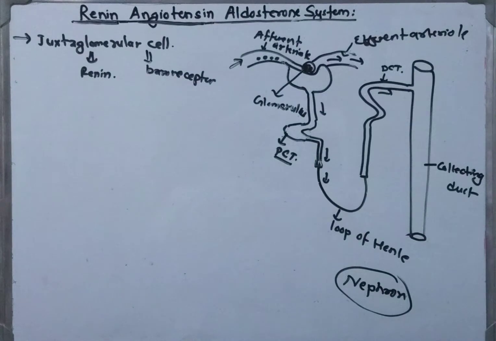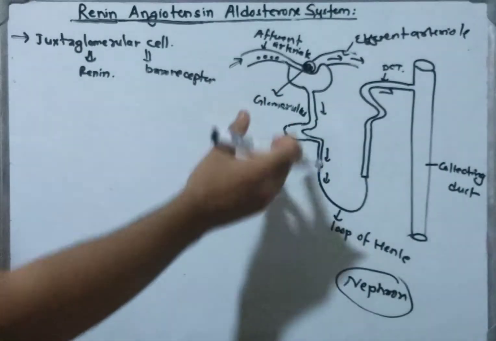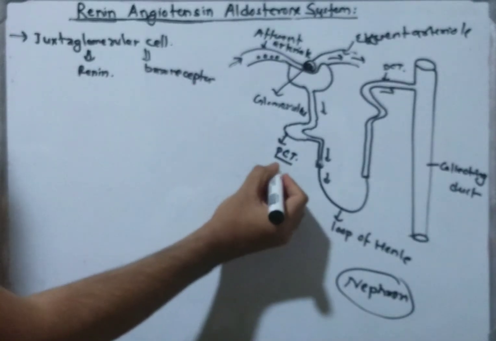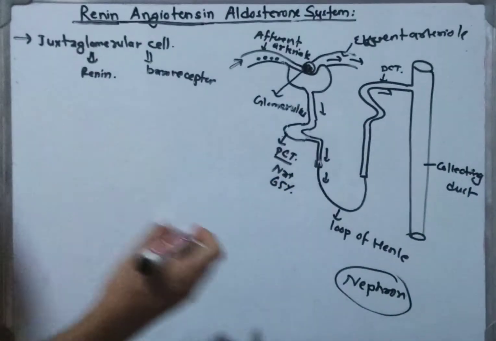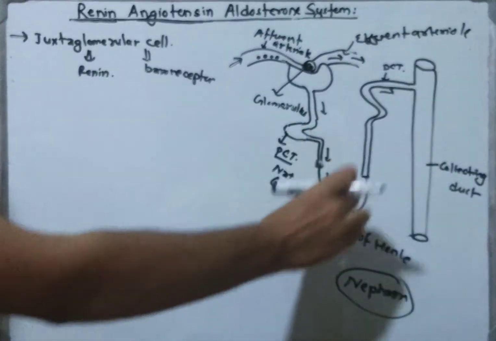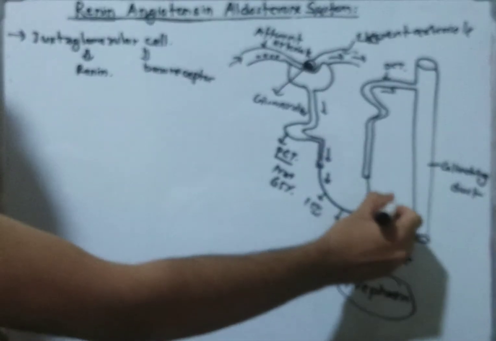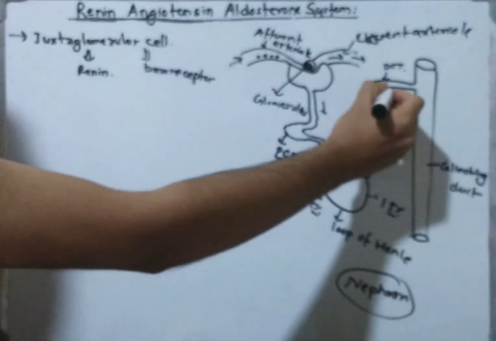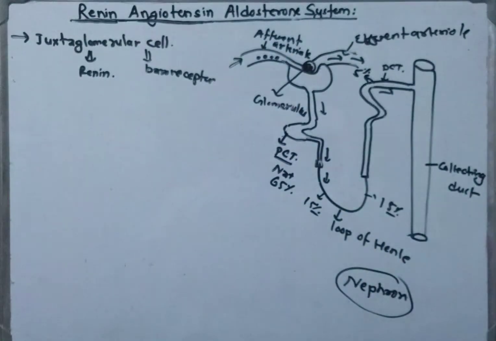And also, as we know, when the filtrate passes through this tube, some of the filtrate particles are reabsorbed in our body. Like in the proximal convoluted tubule, approximately 65% of sodium is reabsorbed, in the descending loop of Henle 15%, and ascending loop of Henle 15%. Likewise, the remaining 5% of the sodium is reabsorbed in the distal convoluted tubule.